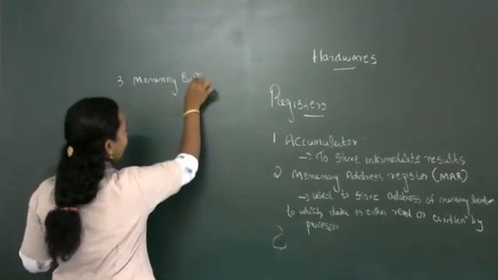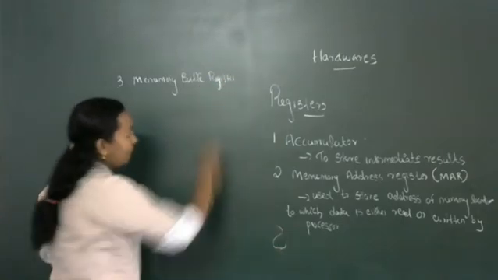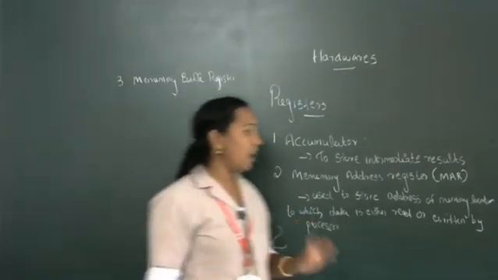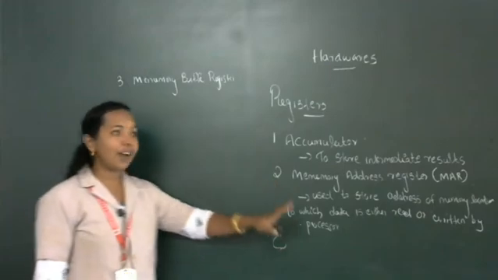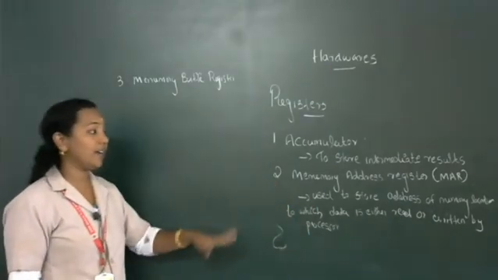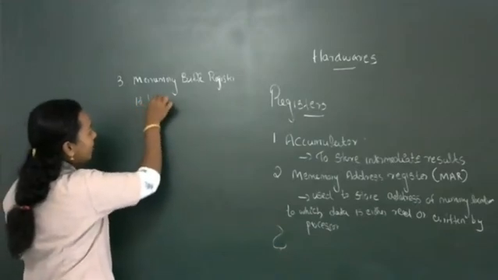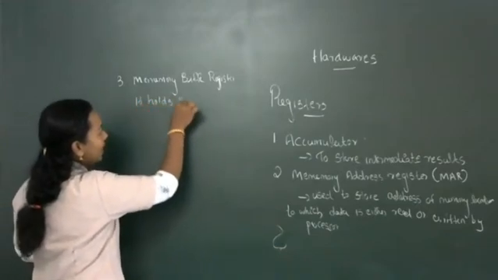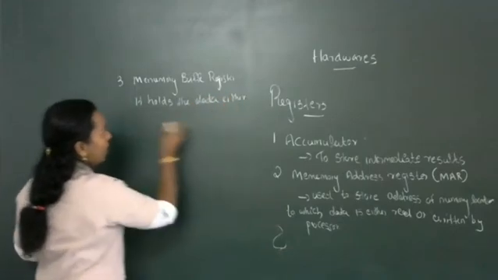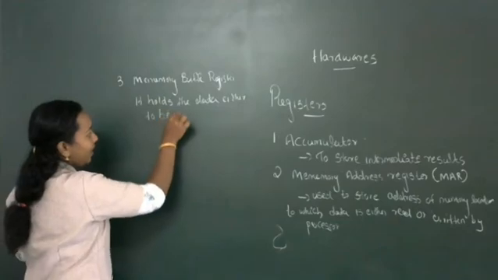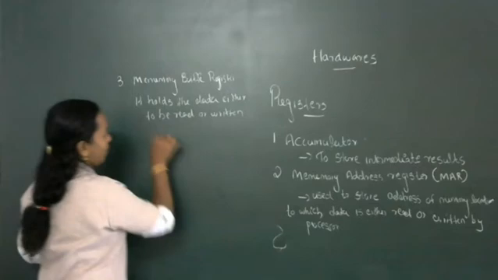The third register is the memory buffer register. The memory address register is used to store the address, but the memory buffer register holds the data, either to be read or written by the processor.